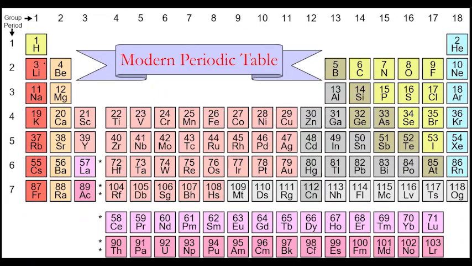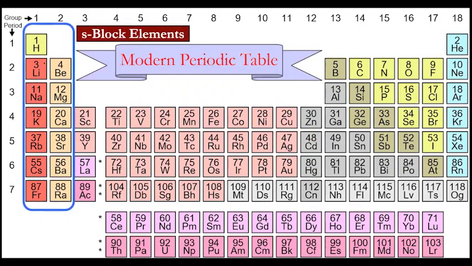In this periodic table, the first 2 groups are S block elements. Remember, I have included hydrogen here. Why are these S block elements? Because we have studied the electronic configuration. Suppose I talk about lithium, sodium, potassium: 3, 11, 19.